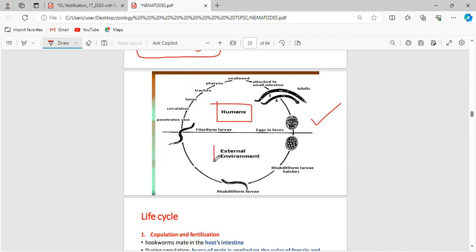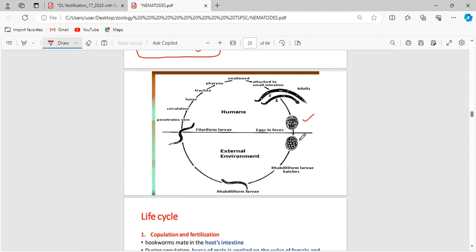Two things are involved here, that is the human and the external environment. So there is no intermediate host between the external environment and the human. Initially the egg will be released in the feces. Just remember, the egg will be released in the fecal matter excreted by human beings, and that fecal matter contains lots and lots of eggs.